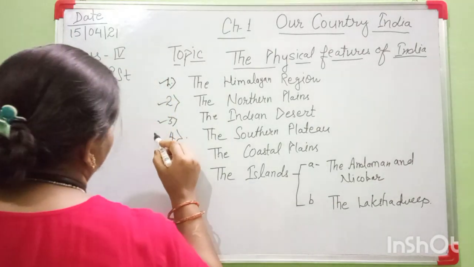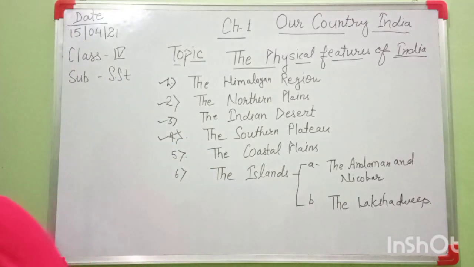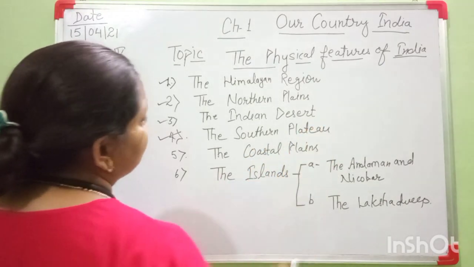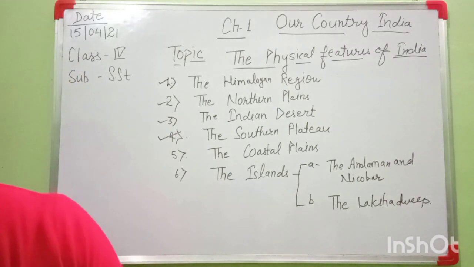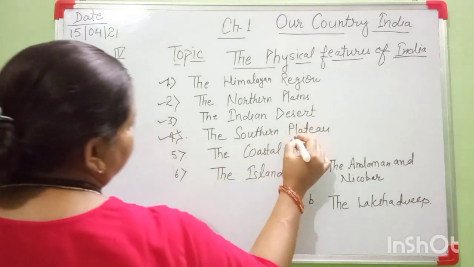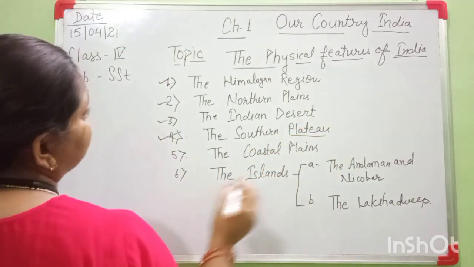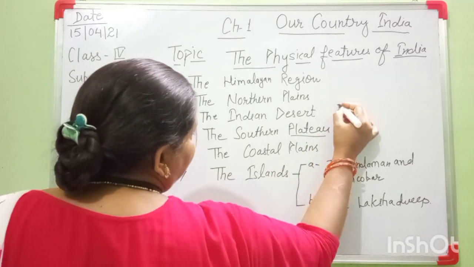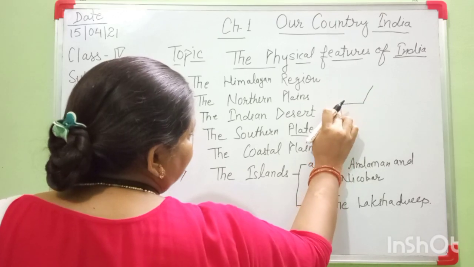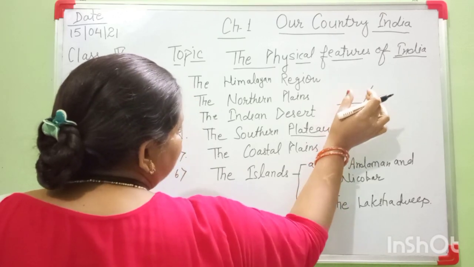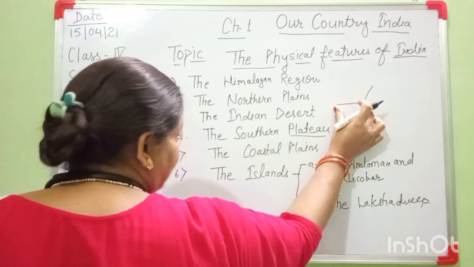That is the Southern Plateau. A plateau is a tableland. What is the meaning of plateau? First focus on this word. Plateau means there is some land, this is the mountain, or some flat land. It means plateau. It is a tableland.